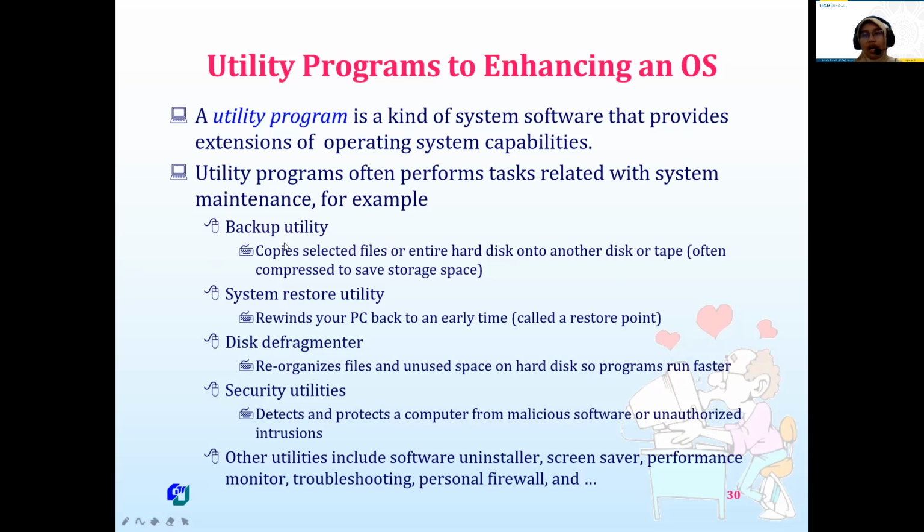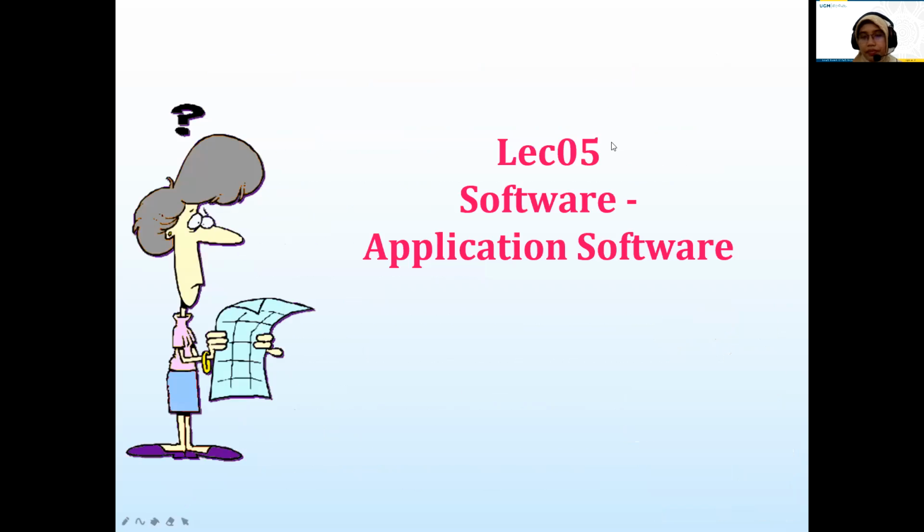For example, backup utility, system restore utility, disk defragmenter, security utilities, and other utilities like screensaver, performance monitoring, troubleshooting, personal firewall, and so on. Utility programs provide system maintenance and extend the operating system's capabilities.